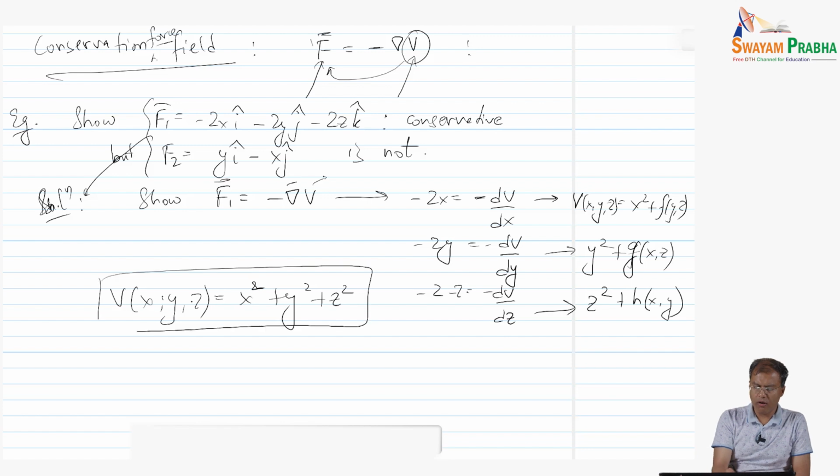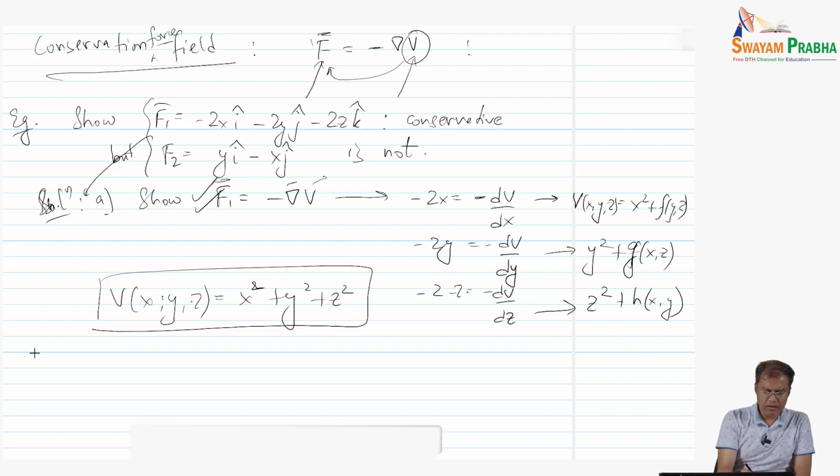We can check that the derivative of V with respect to x, with a minus sign, gives minus 2x, with respect to y gives minus 2y, and with respect to z gives minus 2z. So that is the potential we were searching for, and hence F1 is conservative. That is shown.